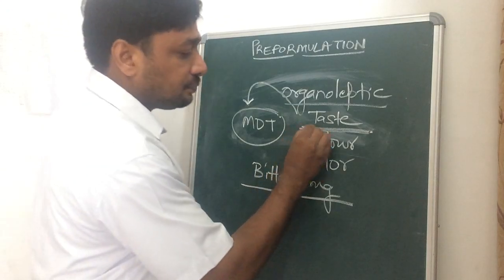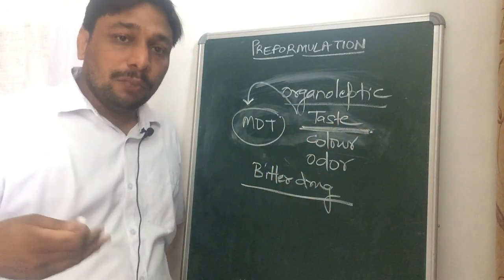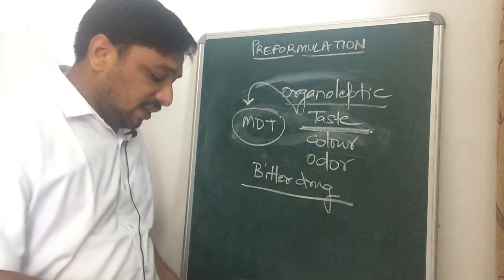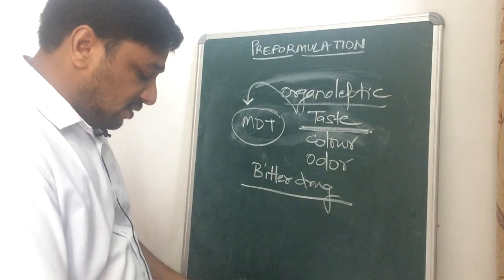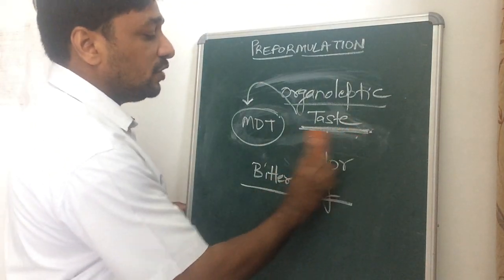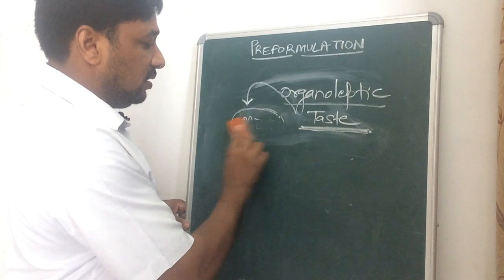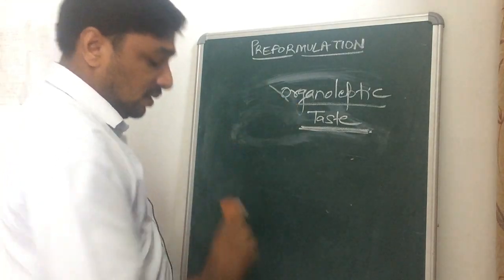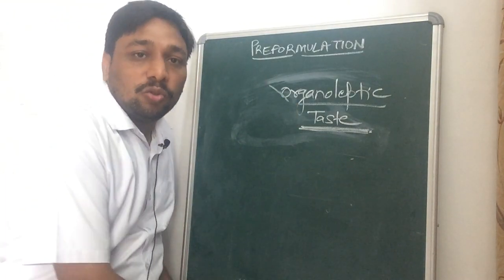So the taste must be improved in that case, and there are some examples in which we can improve the taste by taste masking or by making some insoluble derivatives.